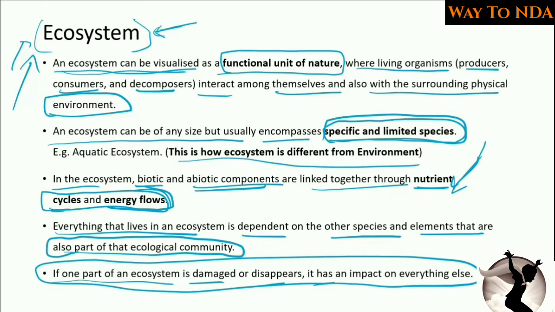Everything is dependent on each other, and if one thing is missing in the chain, it will impact the whole ecosystem. The outcome will be disastrous, and it may actually wipe out the ecosystem also.